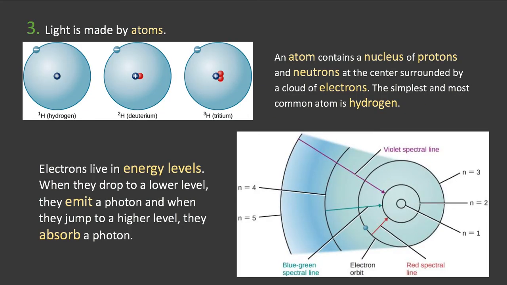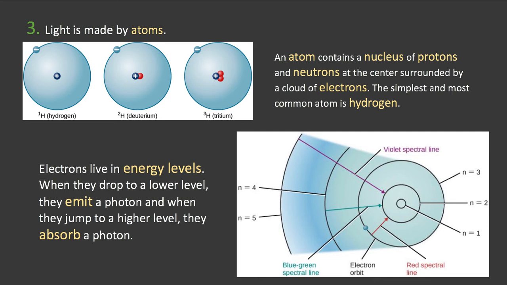Okay, so where does light come from? Number 3, light is made by atoms. So light always comes from atoms. That's where it's generated, inside of atoms. And so we need to have a basic understanding of what an atom is. It has a nucleus, and I imagine this is review for a lot of you, most of you probably. But we need to just have a basic familiarity with the anatomy of an atom.